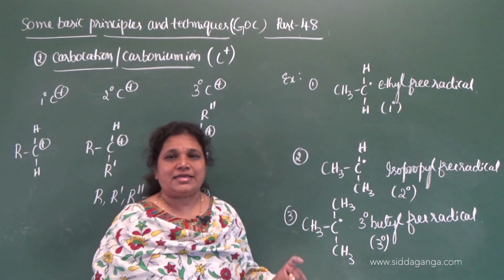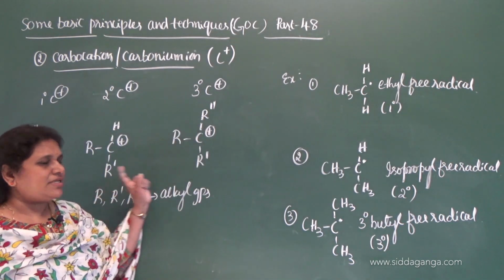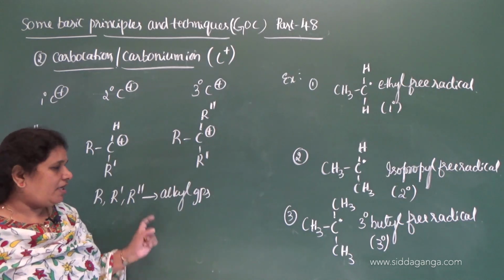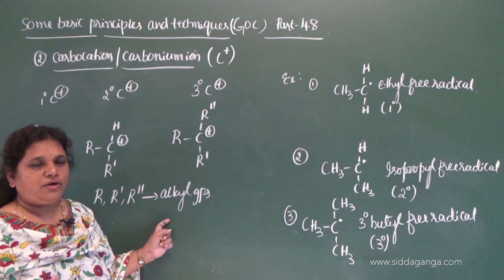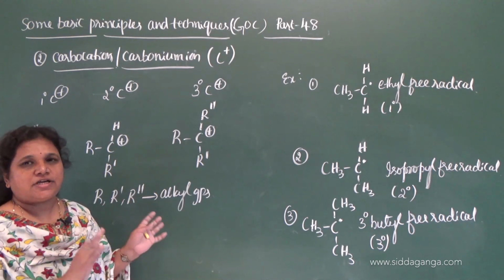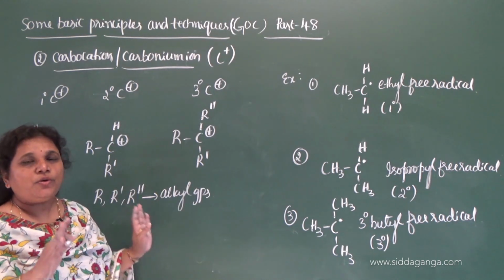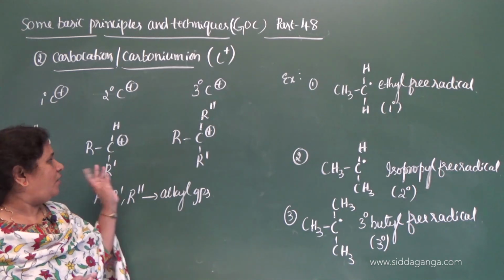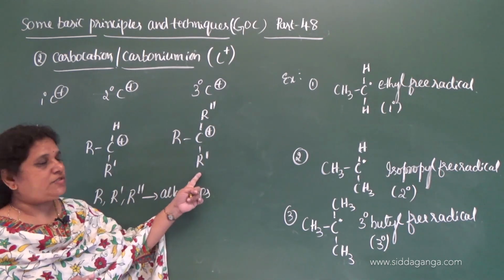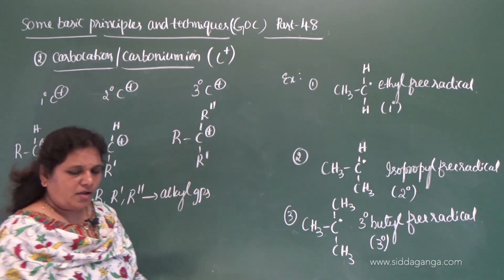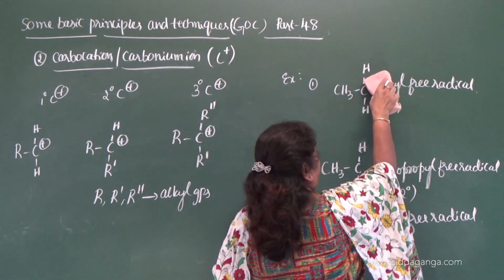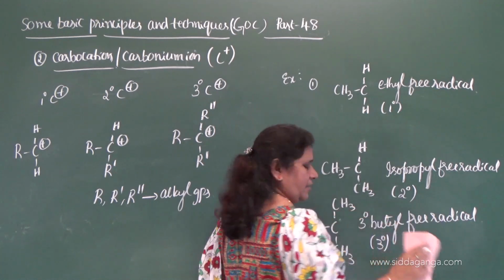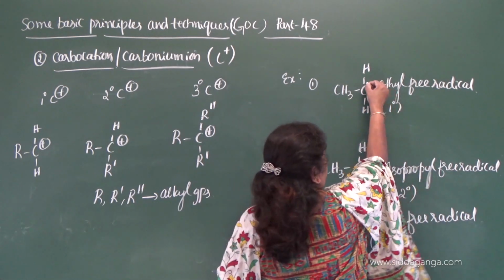They must be alkyl groups. Then only you can classify it as primary, secondary and tertiary. If they are hydrogen atoms, then it becomes only primary, because the positively charged carbon is attached to no other carbon atoms. Here 1, 2, 3, so 3 carbon atoms. Then what is the example? Just remove this dot here and put a positive charge.